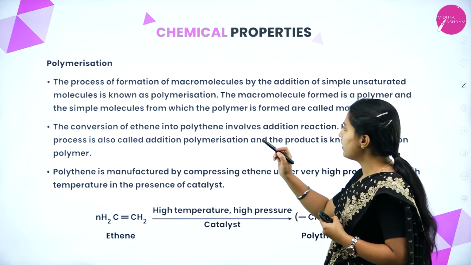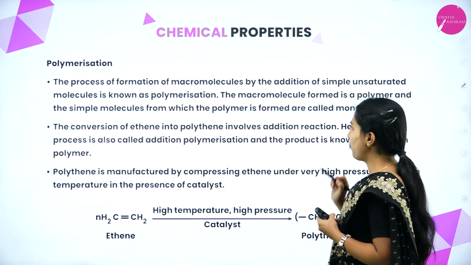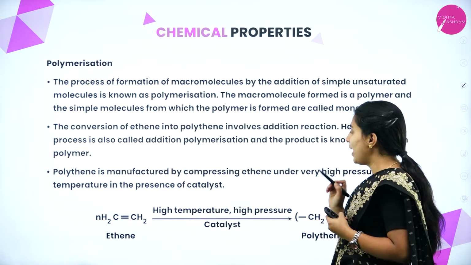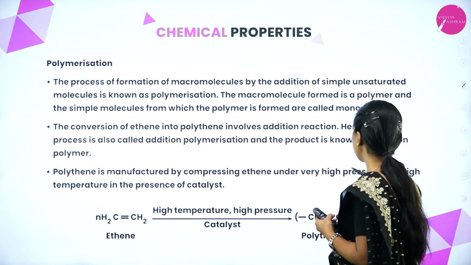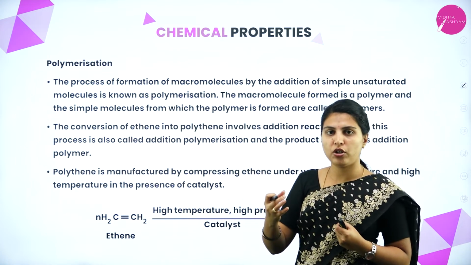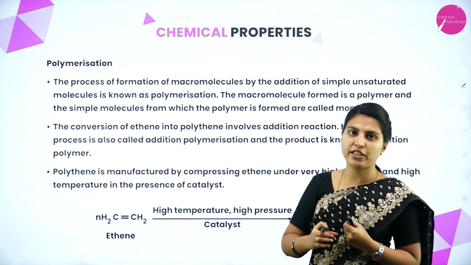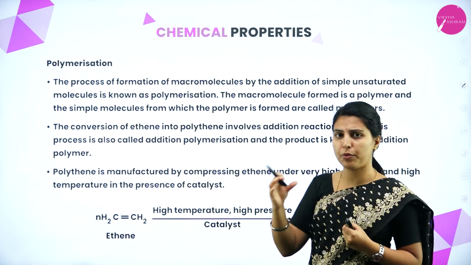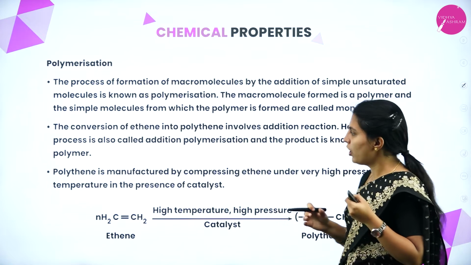Understand? The conversion of ethene into polythene involves addition reaction, hence this process is called addition polymerization and the product is known as addition polymer. To attach one monomer to another monomer, you need some reaction, that reaction will be called addition polymerization. Each unit, or the product, will be called addition polymer.